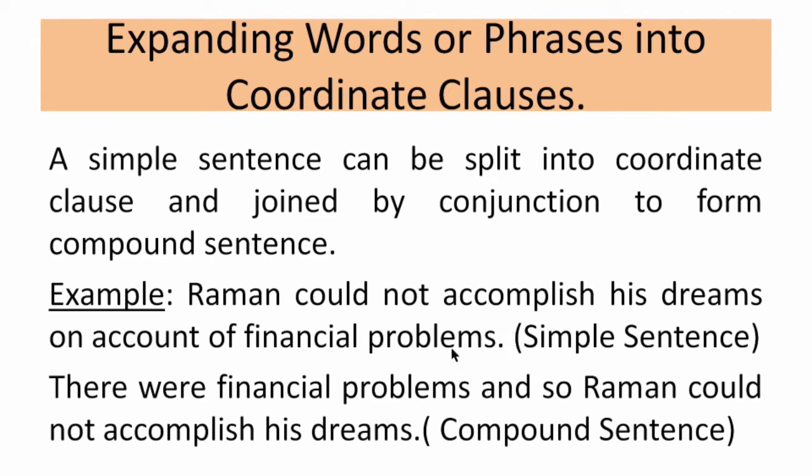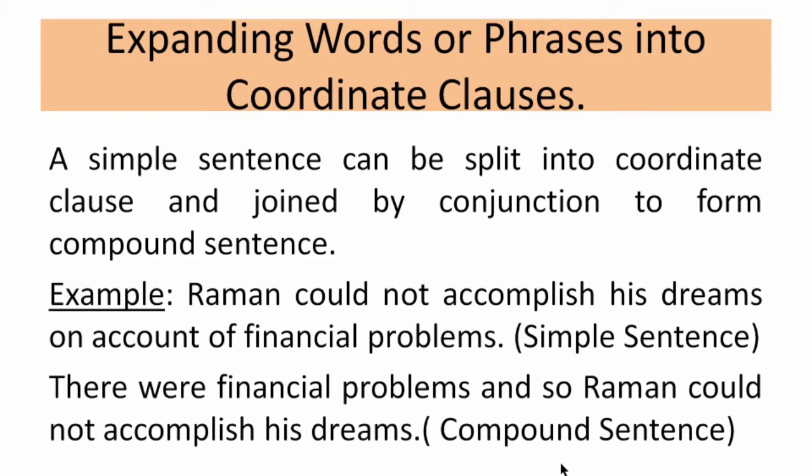The only thing is, as soon as you get a simple sentence, just analyze from where we could split it, and how we can split it, by seeing the meaning of the sentence. So here we are talking about two events: Raman could not accomplish his dream, and the second is financial problem. In the same way here also we did the same. We made the two sentences each a principal clause and joined the two principal clauses by using the conjunction. Hope this has cleared your doubt.